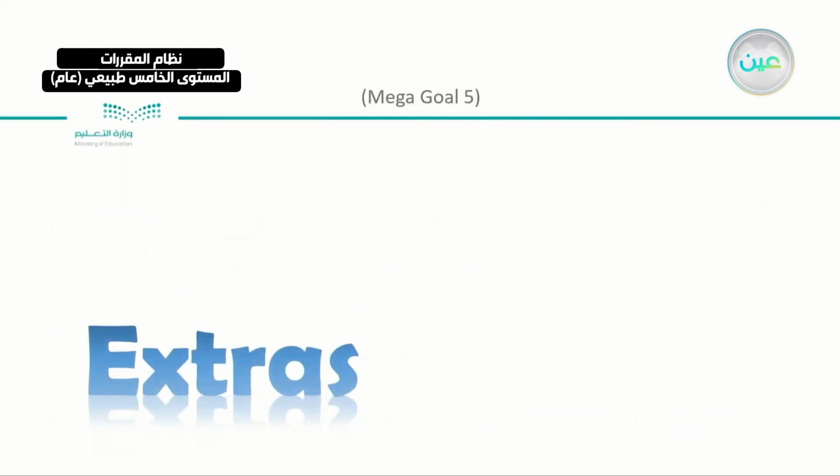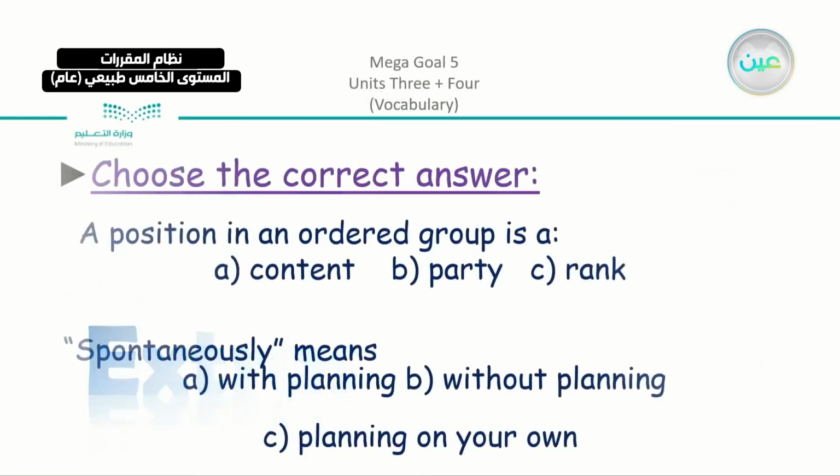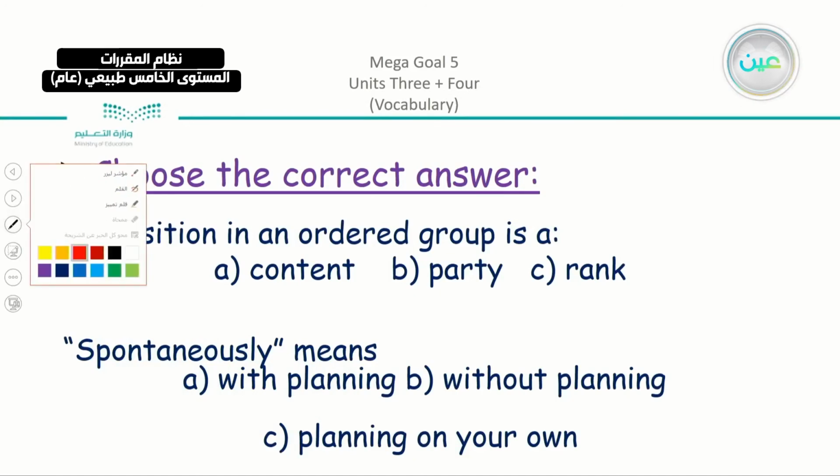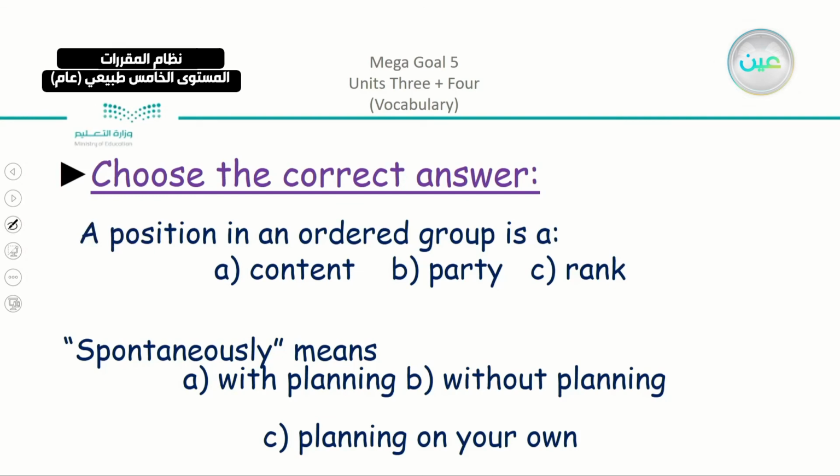Now, just for a short exercise here. Now choose the correct answer. A position in an ordered group is a, what did we say? We have here, let's just do it. A position in an ordered group is a rank.